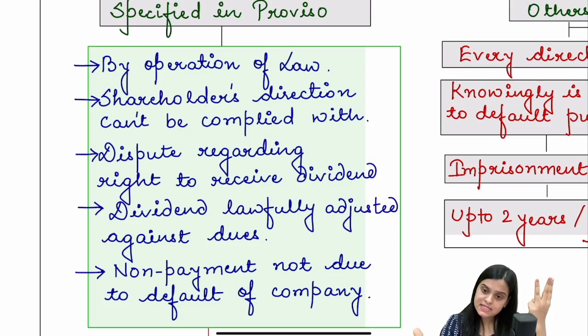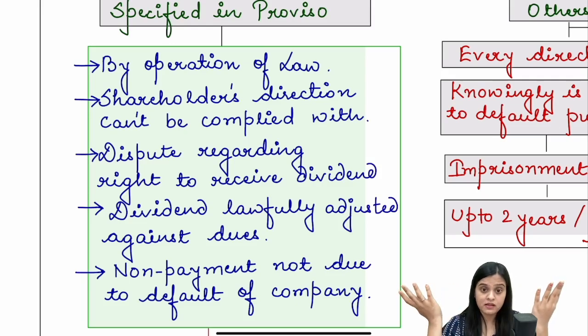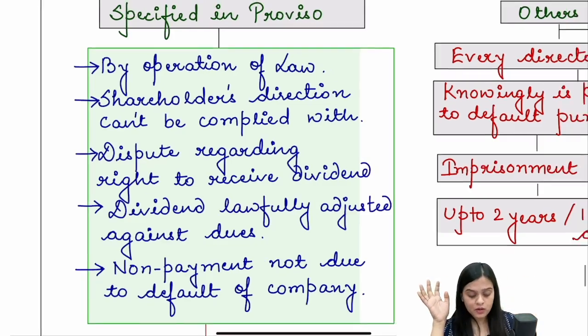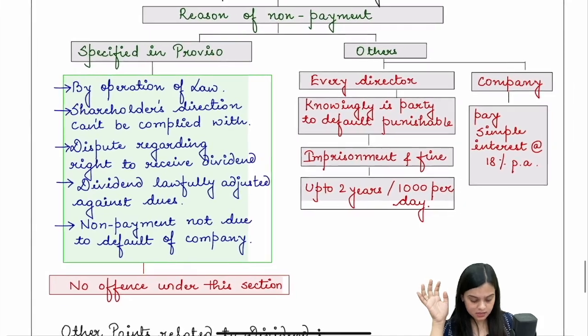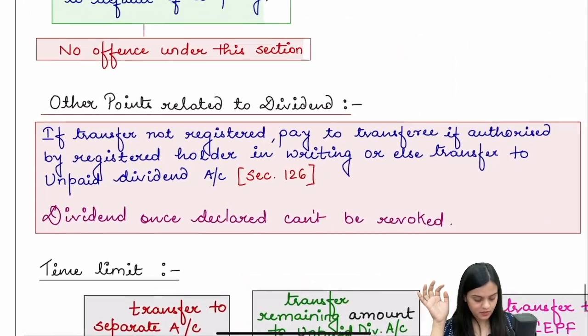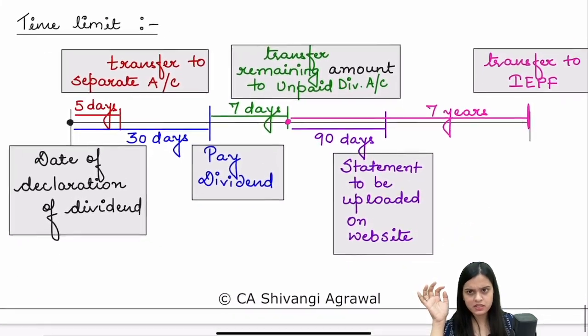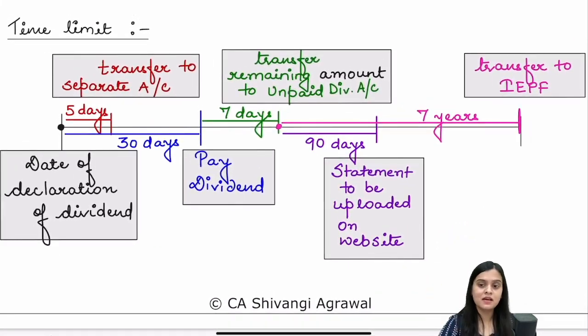We have to take something from the shareholder. Maybe call money is due from the shareholder. So we have adjusted the dividend against that call money. Rightfully done. And any other thing which is not our default. So if we are not at fault, we will not be penalized. Otherwise, we will be penalized. Right? Dividend, once it is declared, it cannot be revoked. This is simply the time limit just to make you revise the same.